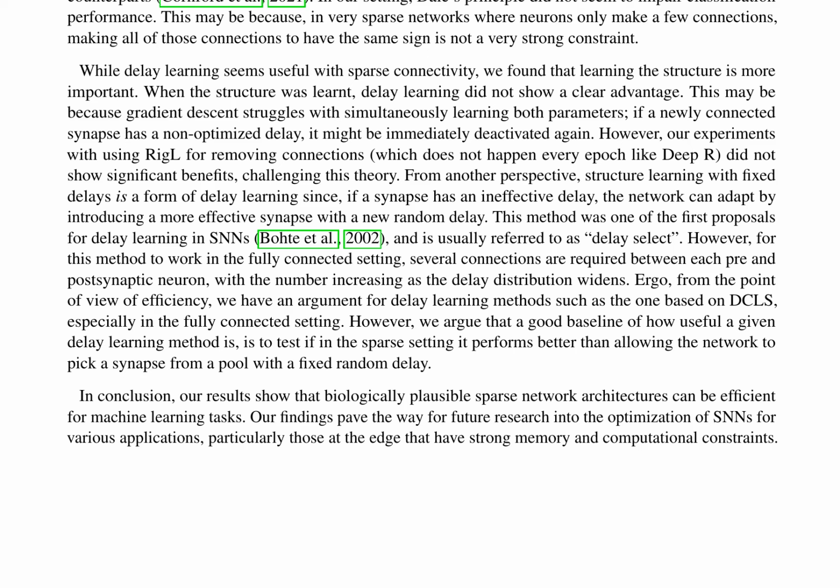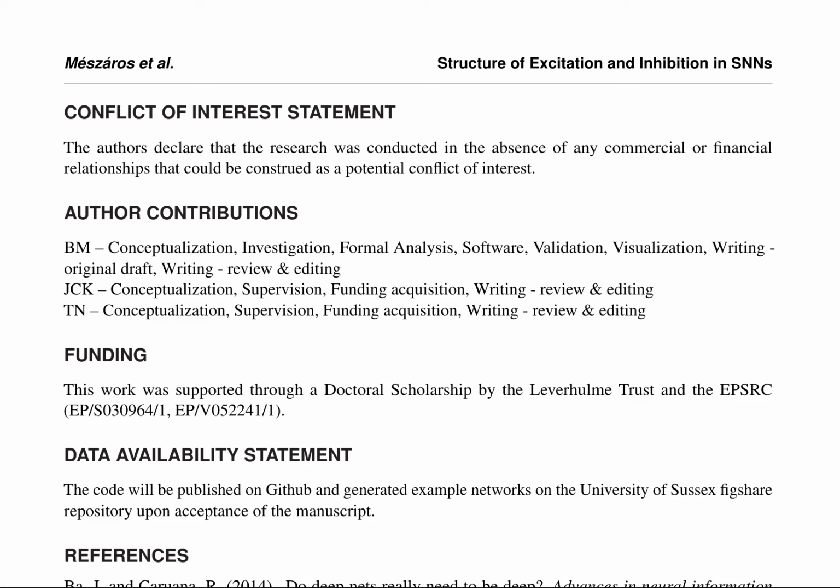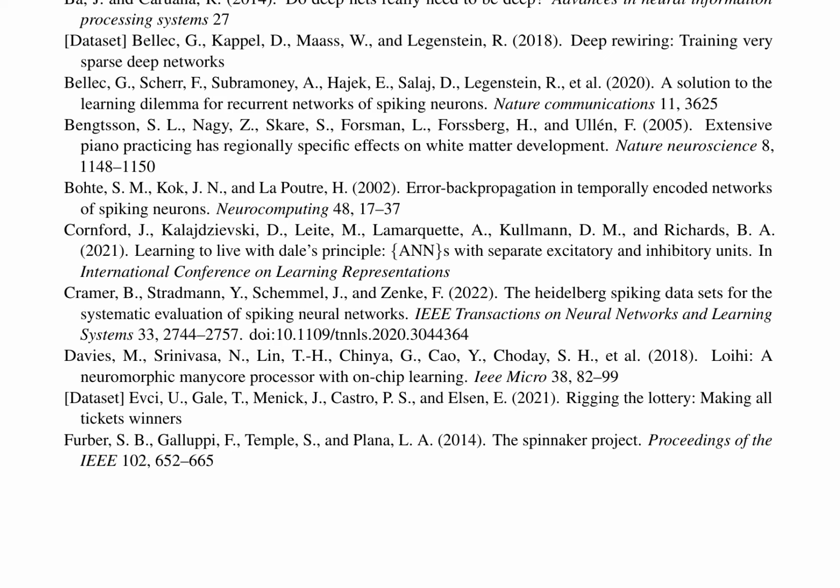Here is a combined summary of pages 9 and 10. The research by Mészáros et al. delves into the structure of excitation and inhibition in spiking neural networks, SNNs, a crucial aspect for efficient computation and learning. The authors acknowledge the support of a doctoral scholarship by the Leverhulme Trust and the EPSRC, and plan to publish the code and generated example networks upon manuscript acceptance.